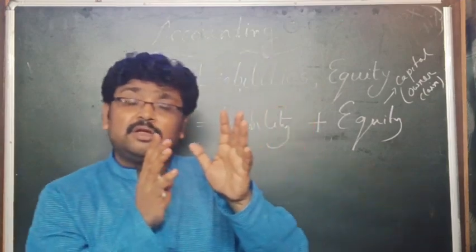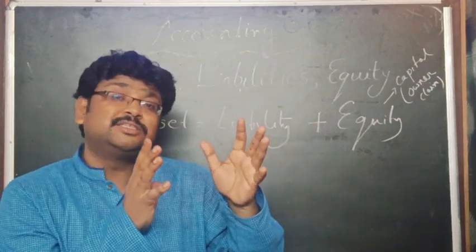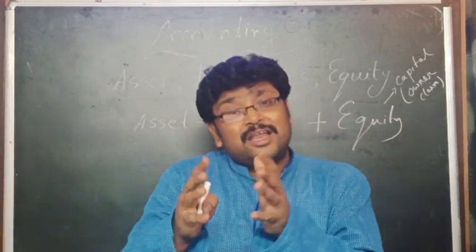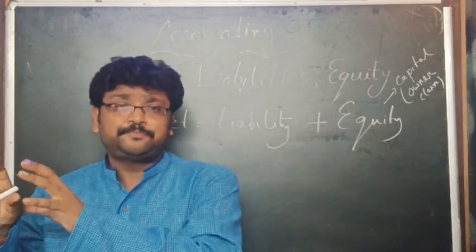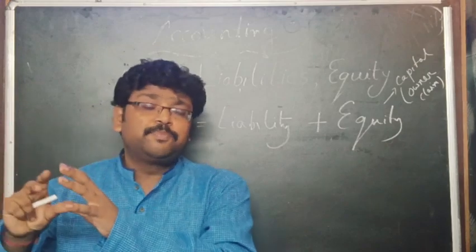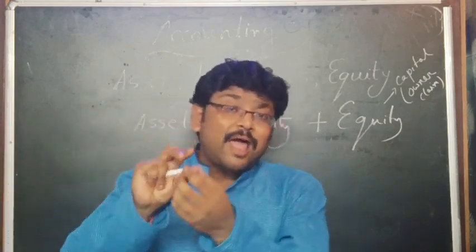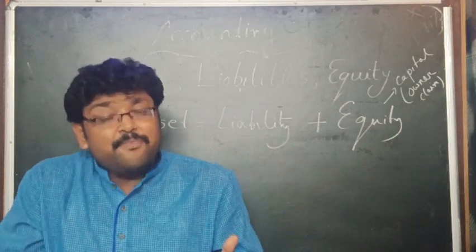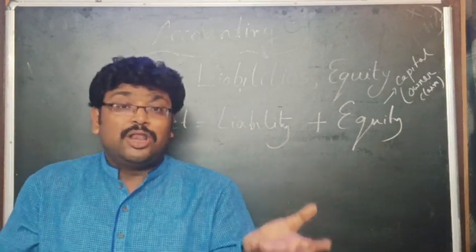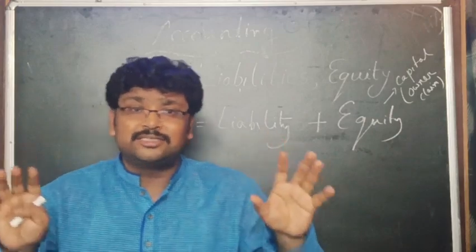The left hand side is the asset, and on the right hand side there are the liability and the equity. So the liability and equity should be the same as the asset. The left hand side should be equal to the right hand side.